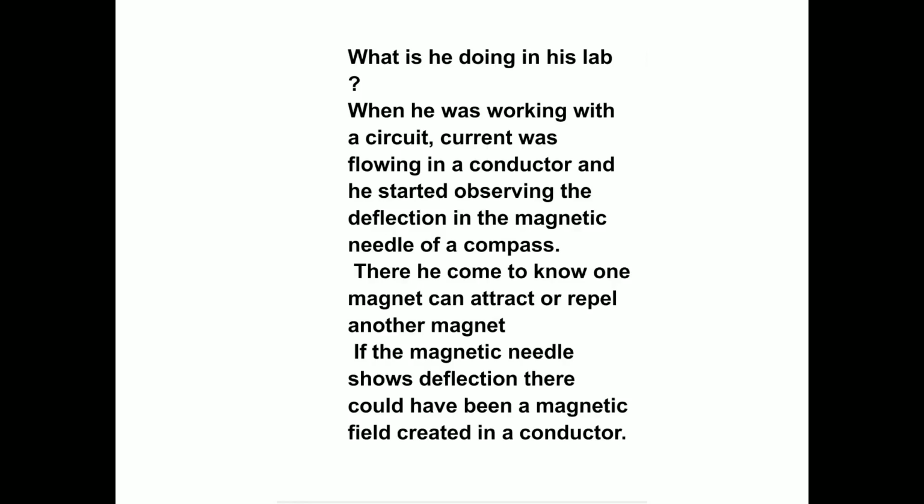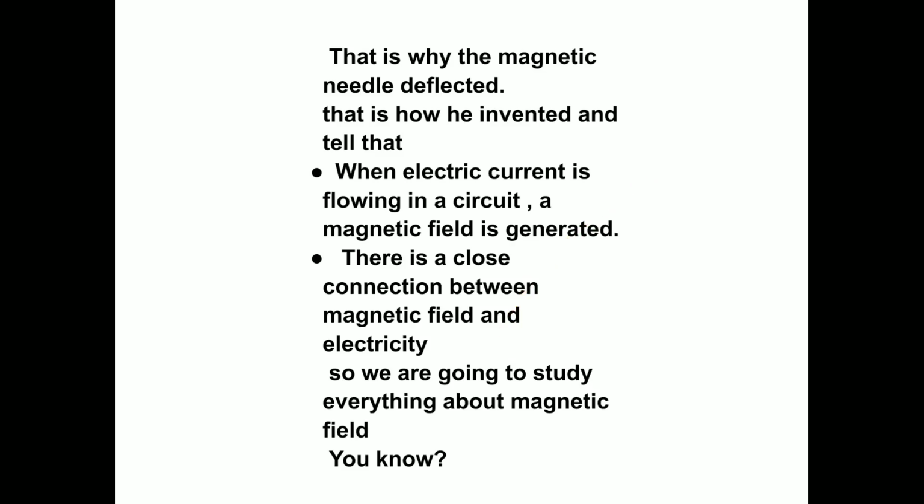There he came to know one magnet can attract or repel another magnet. If the magnetic needle shows deflection, there could have been a magnetic field created in the conductor. That is why the magnetic needle deflected. That is how he discovered and told us that when electric current is flowing in a circuit, a magnetic field is generated. There is a close connection between magnetic field and electricity.